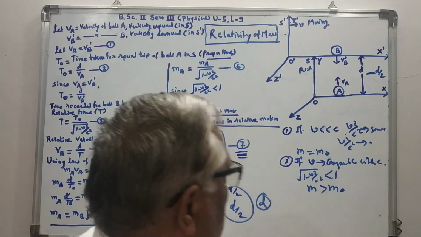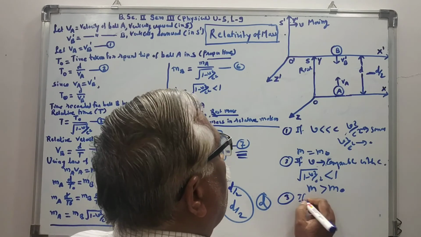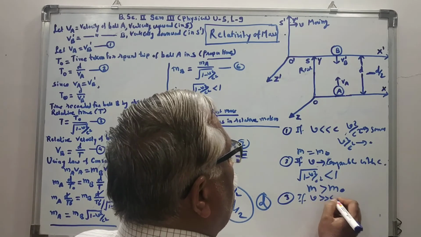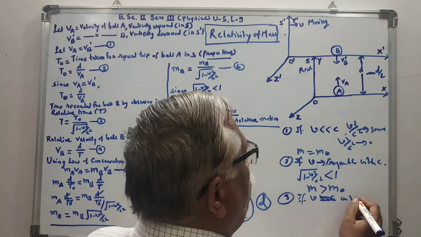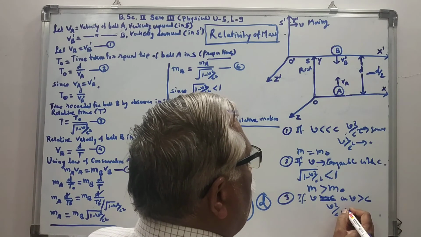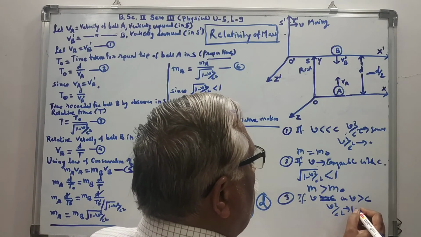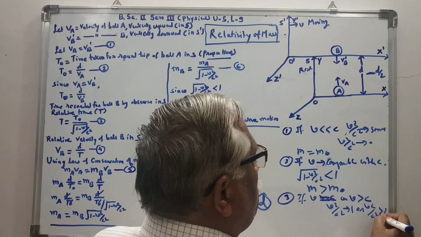Then the third case is, if velocity v is equal to c, or v greater than c, then v square by c square will be equal to 1, or greater than 1.